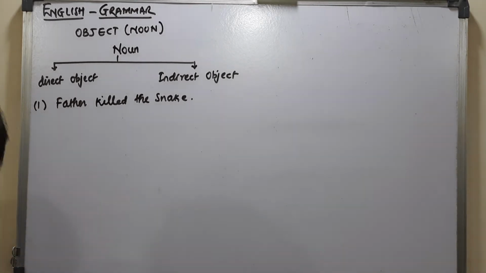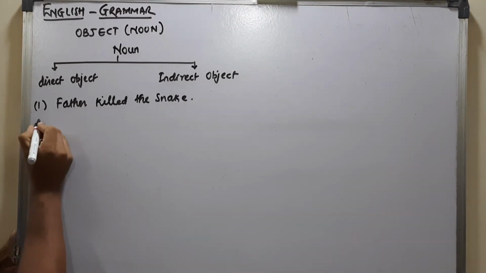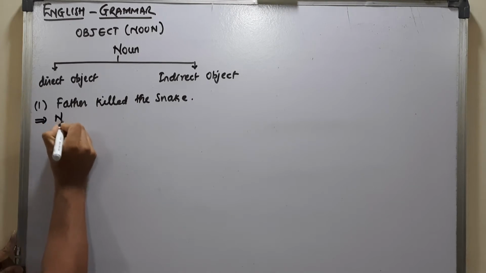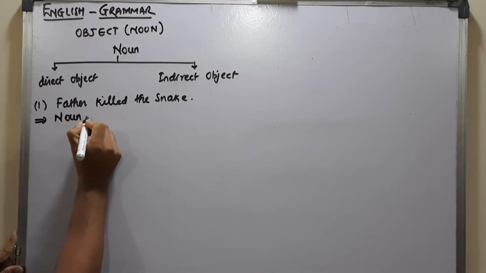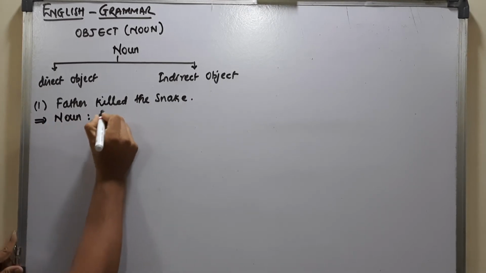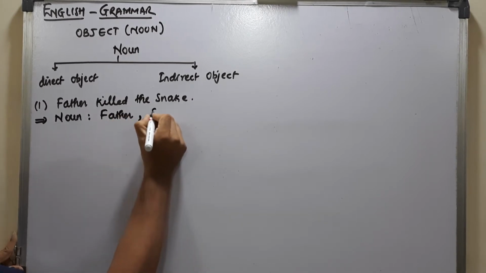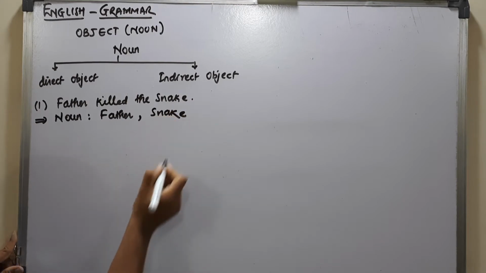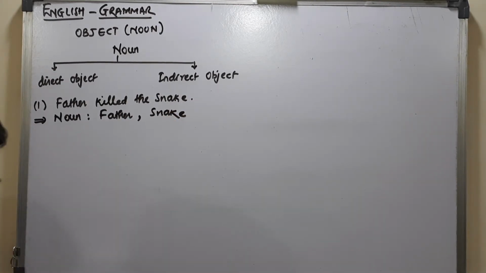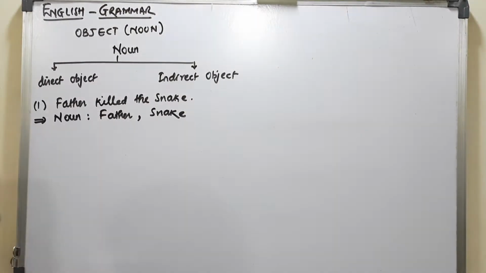If you try to analyze it, you have 2 nouns: one is father and the other is snake. Now both of them have their own role.